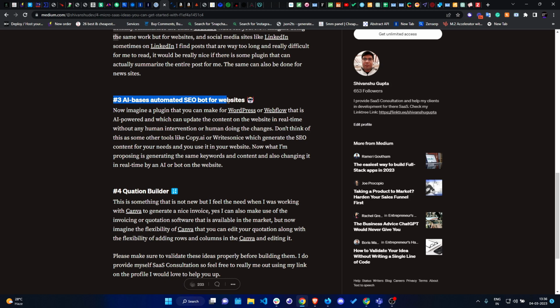Now number 3 is an AI-based automated SEO bot. Imagine a bot which automatically changes the SEO content on your website without your manual intervention. What this bot does is analyze the top trending keywords from time to time, and based upon those keywords it goes to your website and changes it.